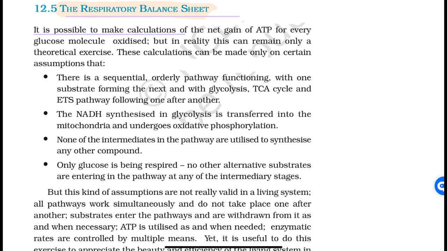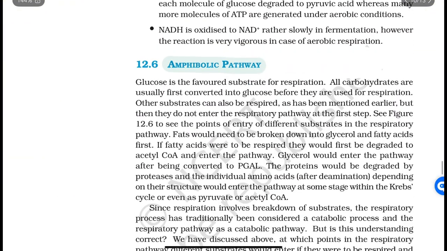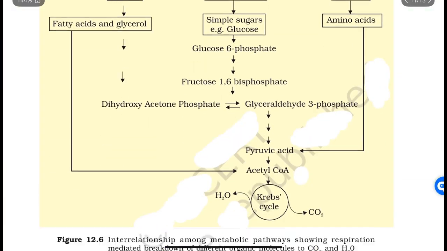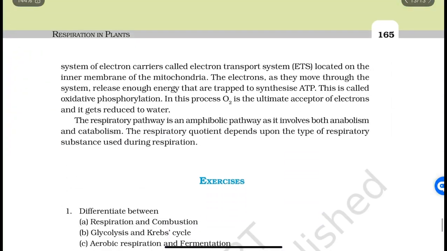The respiratory balance sheet. It is possible to make calculation of the net gain of ATP. Then we have to study amphibolic pathway and then respiratory quotient and then summary.